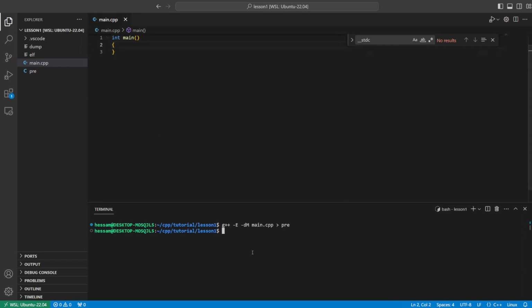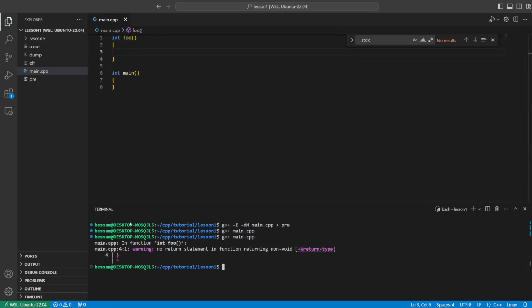So if I omit this and I compile my code, you can see I get no warning whatsoever. However, if I were to do this with another function and compile it, you see that I get a warning, because in the main function the return 0 is implicitly added. In other functions, that does not happen. So this is another difference between the main function and ordinary functions.